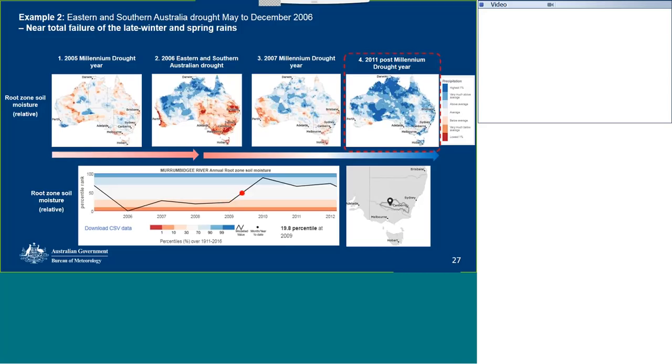Next, we look at 2011, and this is a post-Millennium Drought year. The Millennium Drought finished in 2010, and looking at 2011 here, we see that only small areas have below average soil moisture. Rather, most of Australia has above average soil moisture, as you can see in the visualisation here, with a lot more blue data.